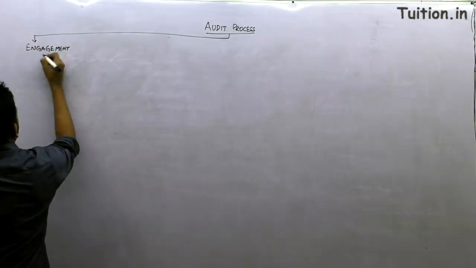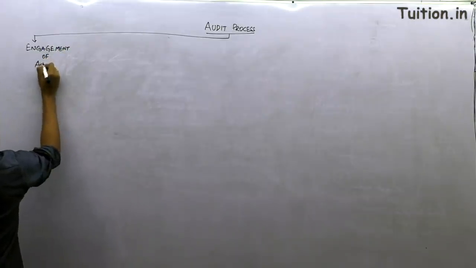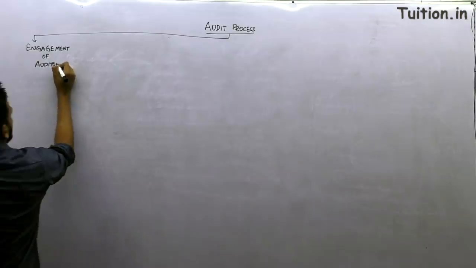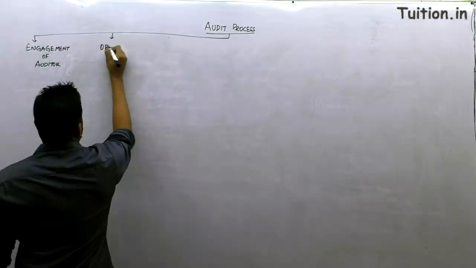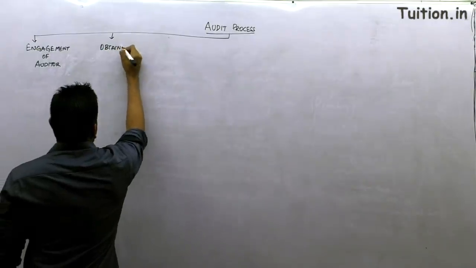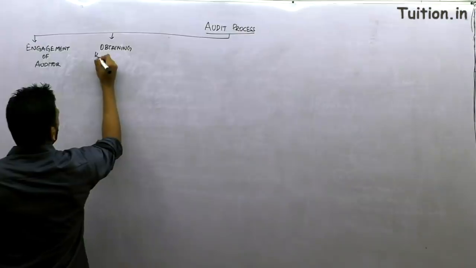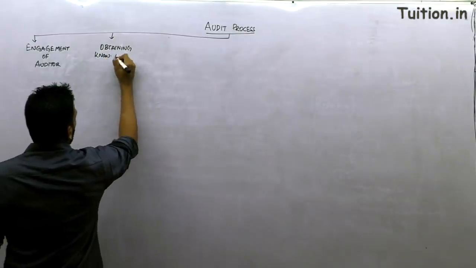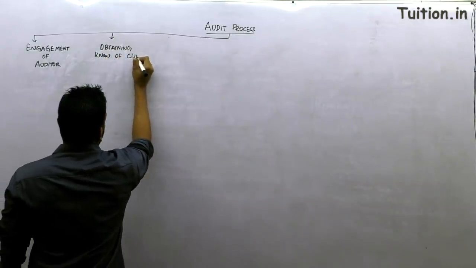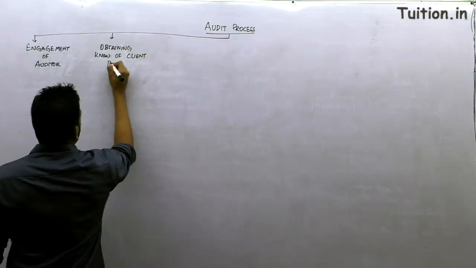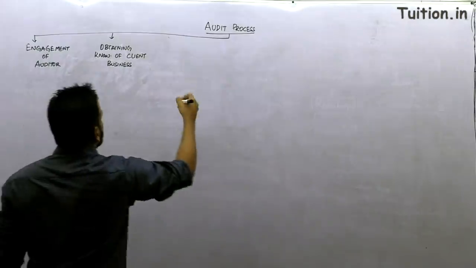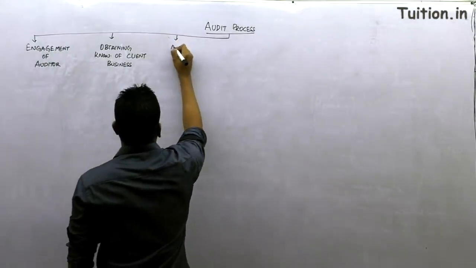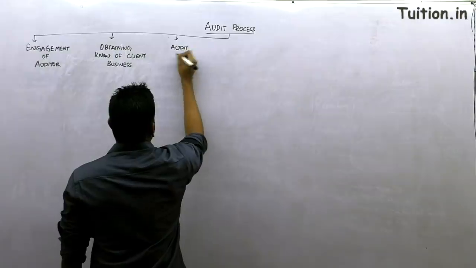Then we are talking about obtaining knowledge of client business. Then comes the third step, which is about audit planning.